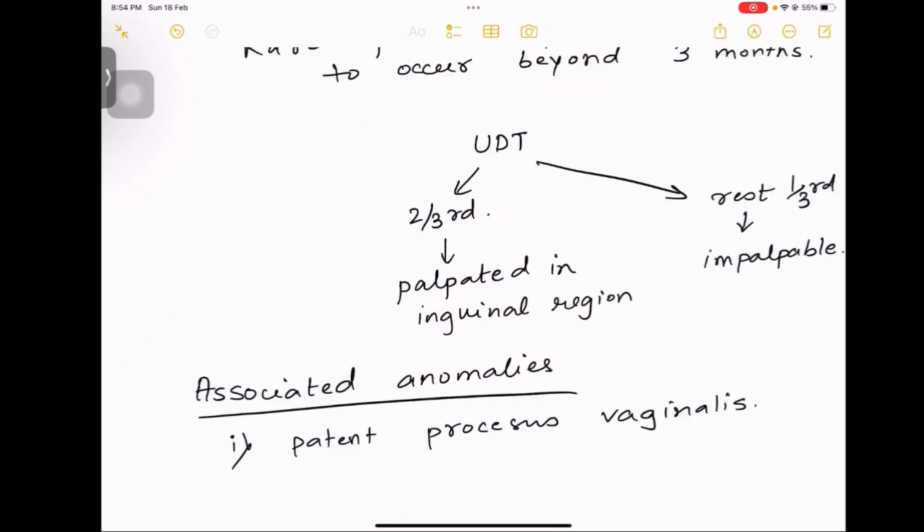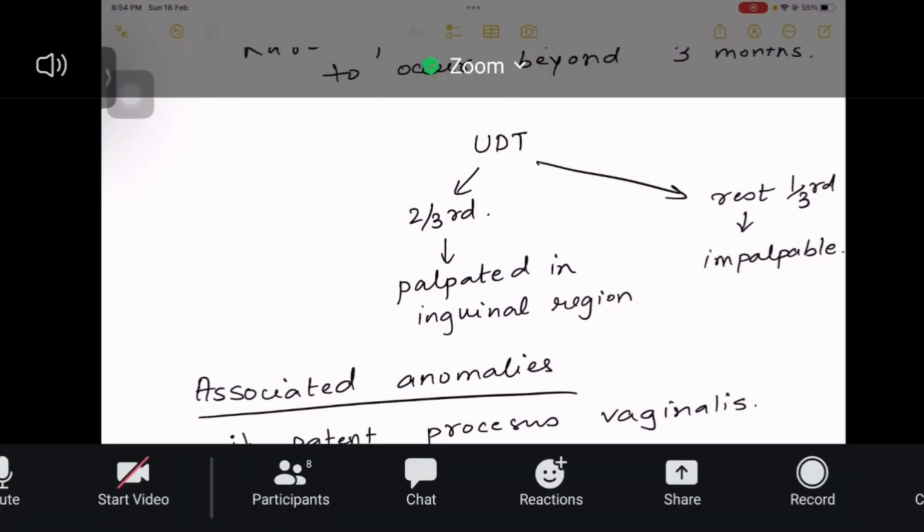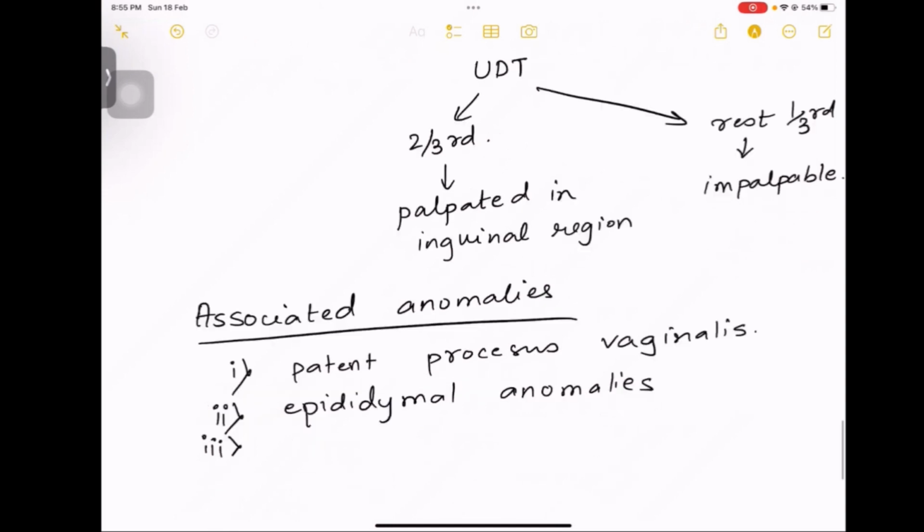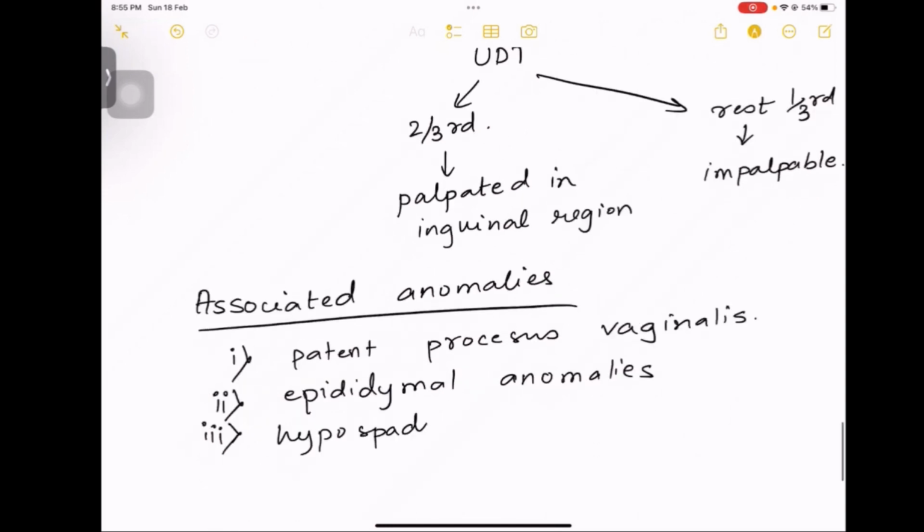Now let us study what are the associated anomalies in the patients who are having testicular descent का problem. One is the patient can have patent processus vaginalis. Second, epididymal anomalies. Third, the patient can have hypospadias. Fourth, the patient can have urinary tract abnormalities. So these are the 4 problems which patient can have related to testicular descent.